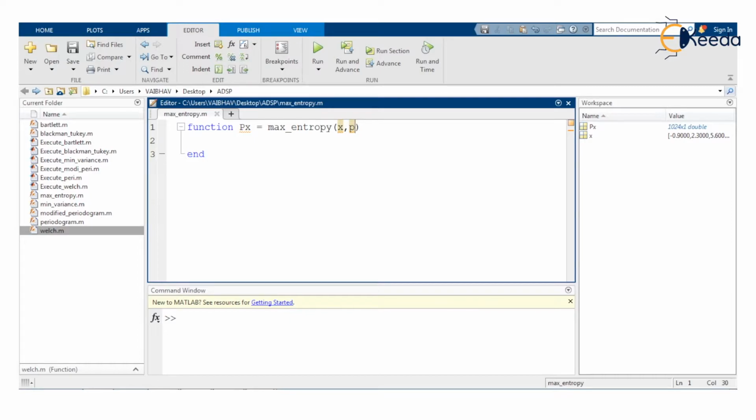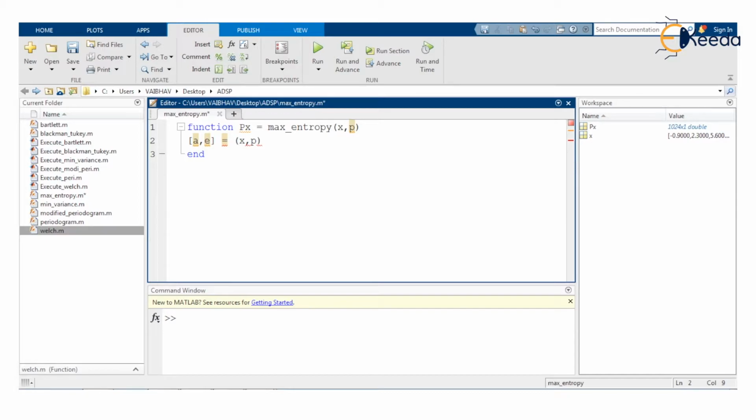For the autocorrelation method, let us say the outputs are the two parameters denoted a comma e, whereas the inputs are the same, x comma p. For obtaining a comma e from x comma p, e is nothing but the error that we shall definitely discuss, and a is also required in this maximum entropy method.